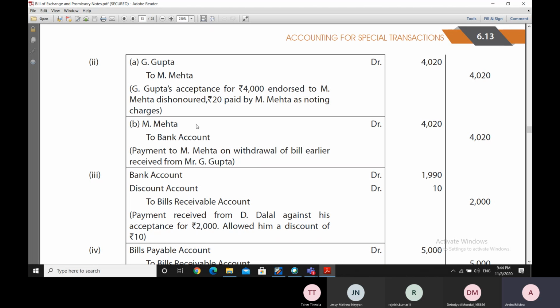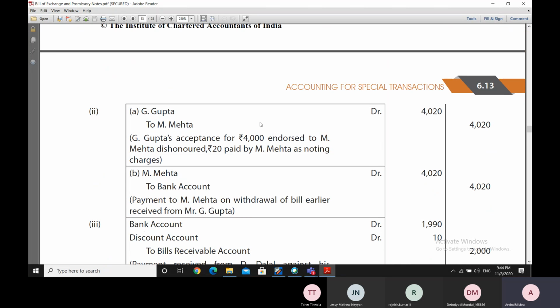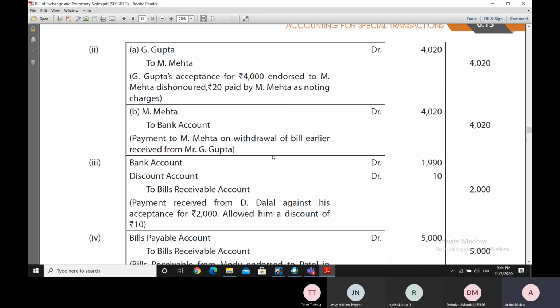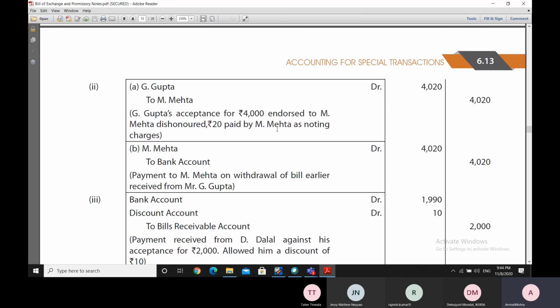Now, here what is being done is the payment is being made to Mr. Mehta, and of course, in addition, there could be one more entry here that Mr. G. Gupta had accepted the bill. So now Mr. G. Gupta also has to make the payment to Mr. Khattak. So a payment can come from Mr. G. Gupta to Mr. Khattak. That entry could also be there in the journal entry here. Then only the journal entry of this part should have been completed.